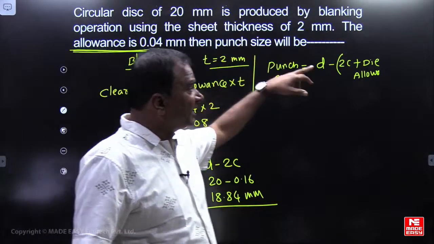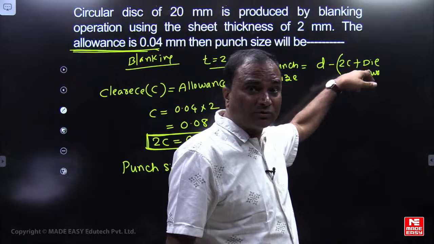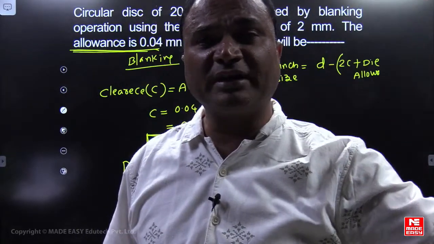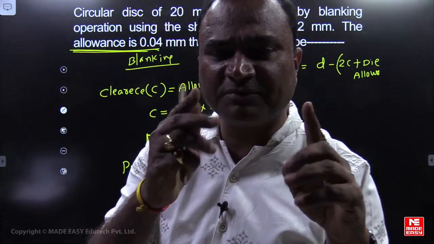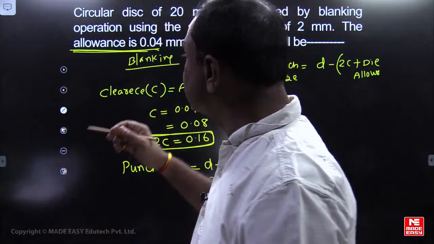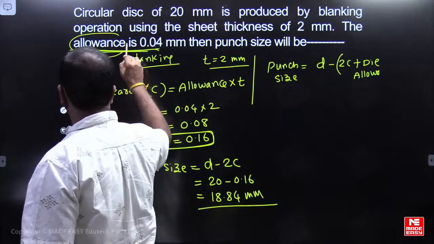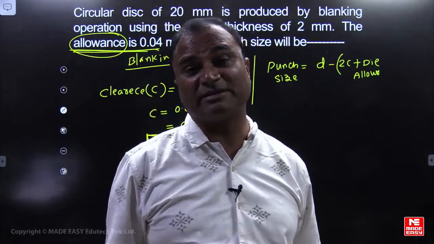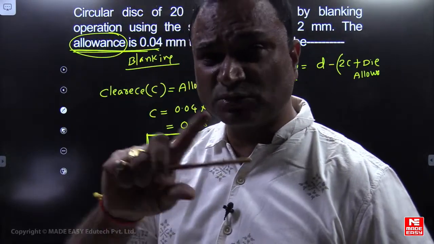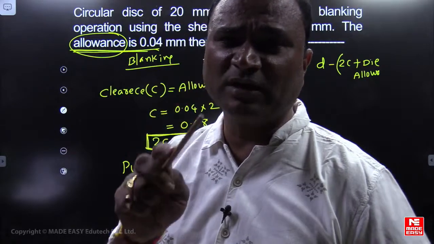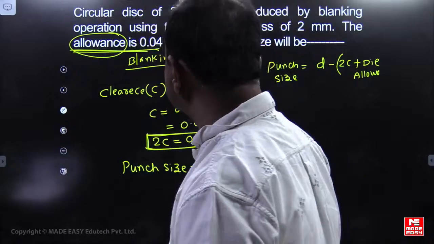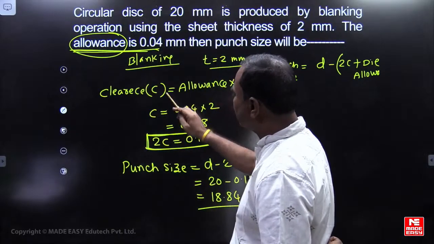When the die allowance or punch allowance is given, it is simply added to the clearance as a factor of safety. But here, he has simply mentioned allowance, not punch or die allowance, just the allowance during the cutting operation. To find the radial clearance, that allowance has to be multiplied by thickness, which gives the radial or diameter clearance.